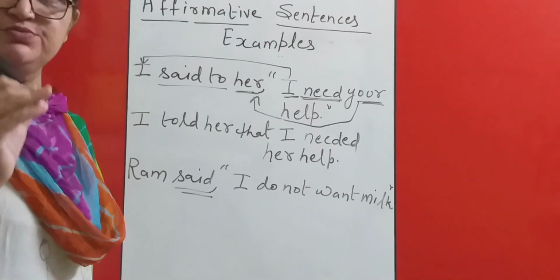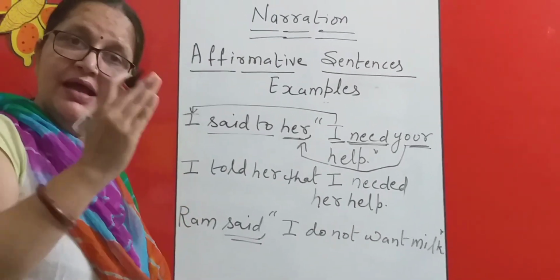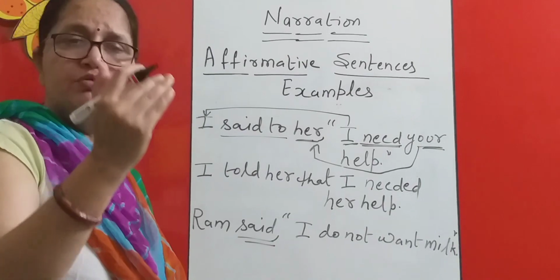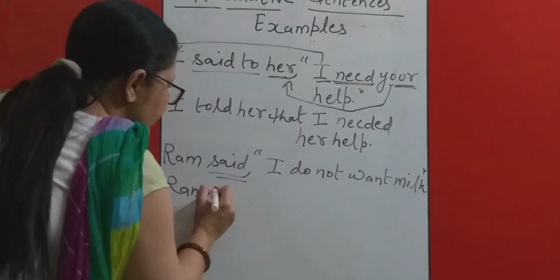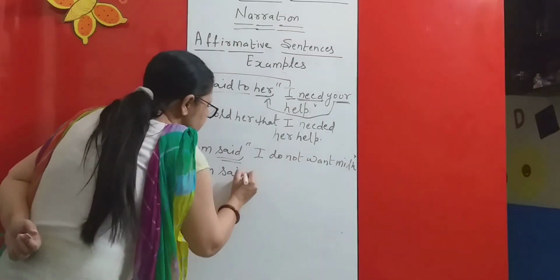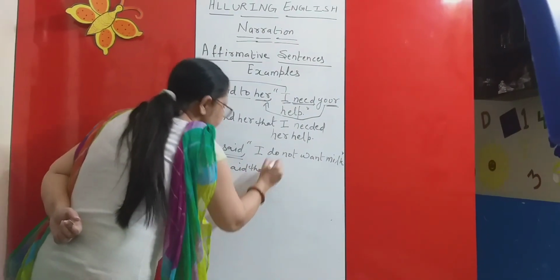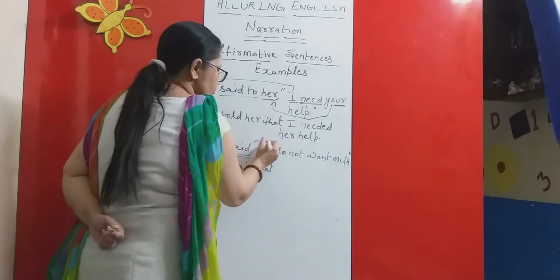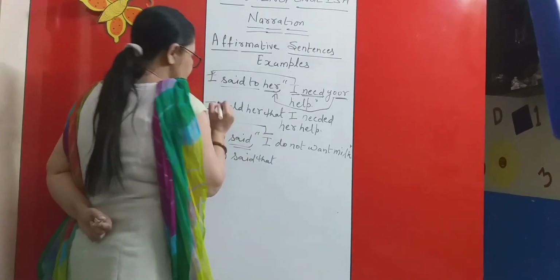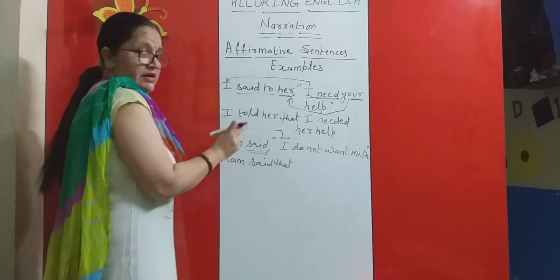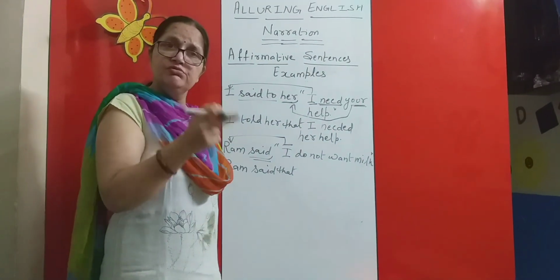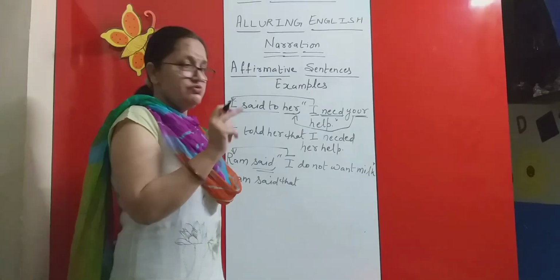There is no object. So said will remain as it is. It will not be converted into told. Our first task is Ram said that. I, first person, will go according to Ram. Ram is the subject. So instead of writing Ram, here we have to use the pronoun associated with Ram. So it will be he.